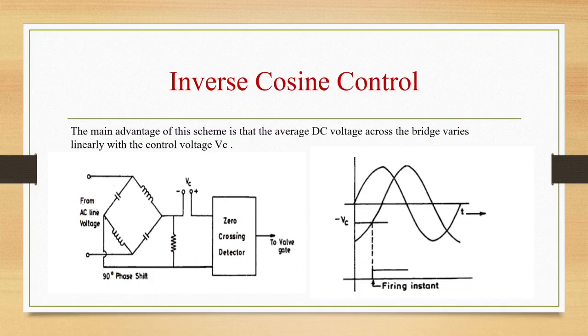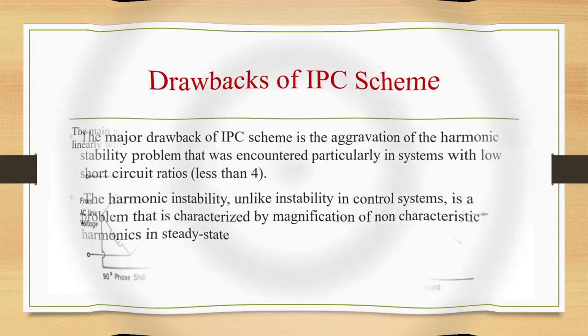This is the inverse cosine control circuit diagram and the output shown here. So the main advantage of this scheme is that the average DC voltage across the bridge varies linearly with control voltage VC. And we have to maintain that 90 degrees phase shift for variations in the supply frequency.